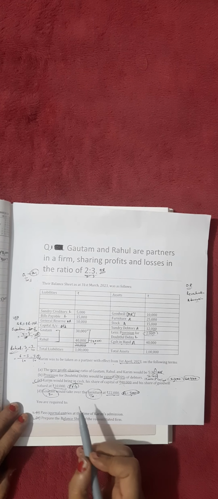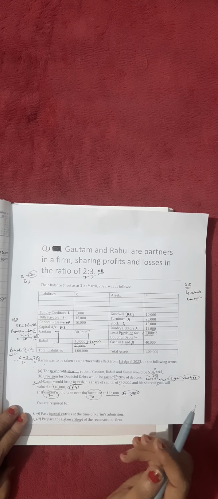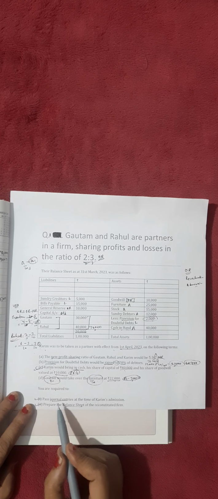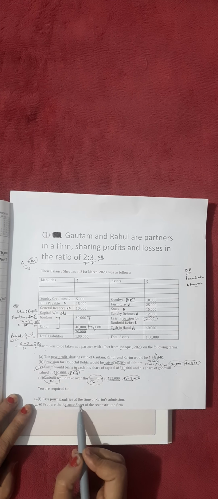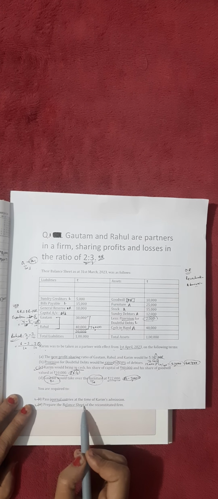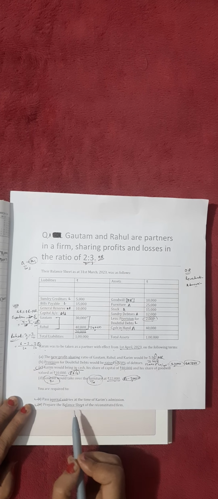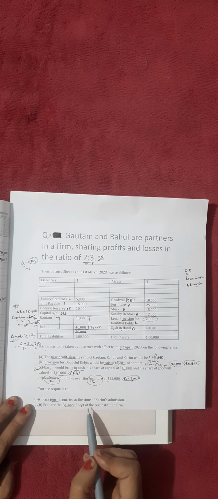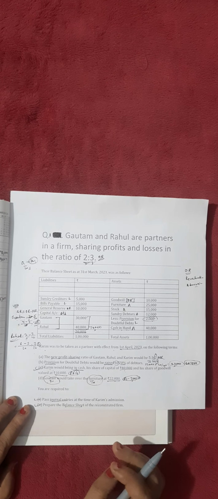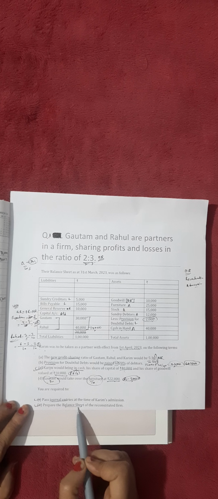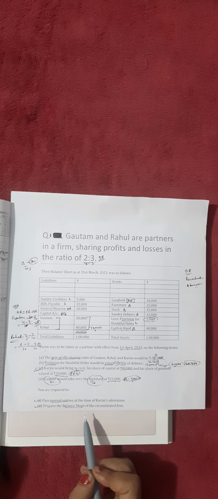Children, in the previous video, we discussed the journal entries of this question. The question is demanding journal entries and a balance sheet. Whenever a question asks for a balance sheet, I told you in the previous video that it means we need to prepare the revaluation account and capital account in the working note. Okay, so let us start. Today we will do the balance sheet.